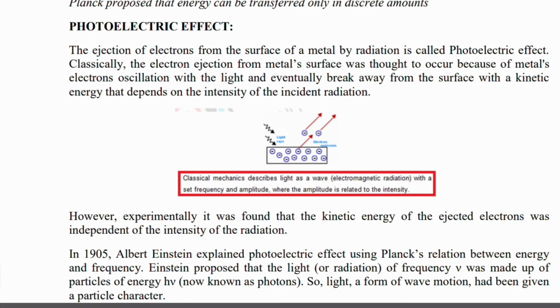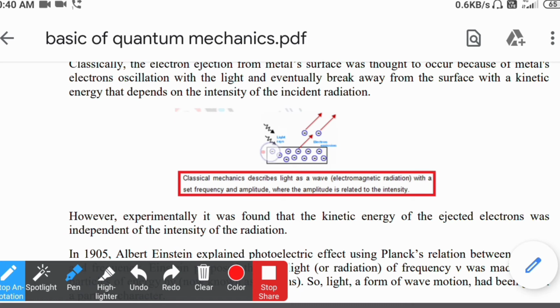So welcome back. The second phenomenon which could not be explained on the basis of our classical mechanics is Einstein's photoelectric effect. So what do you mean by photoelectric effect? Photoelectric effect is nothing but the ejection of electrons from the surface of a material when we shine a certain amount of radiation having a particular frequency. The electrons get ejected at a particular frequency, and we get the emission of those electrons. So this is the photoelectric effect.